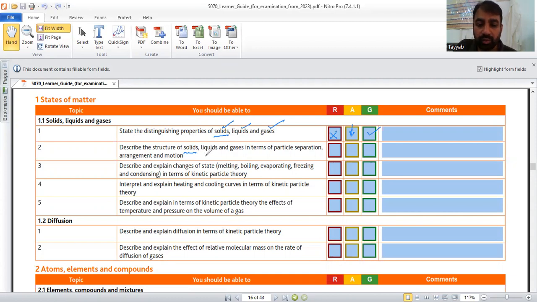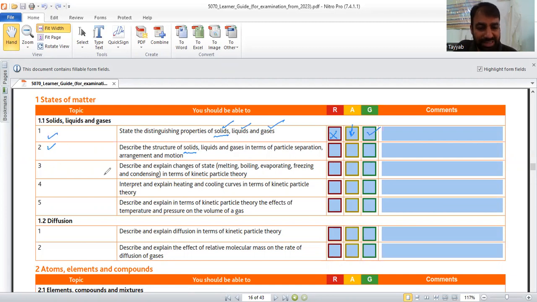When we talk about liquids, in liquids, particles are not tightly packed. They can move from one place to another. They have loose spaces, not regular arrangements. Kinetic energy of liquid particles is more as compared to solid. And when we talk about gases, particles are far apart from each other. Their kinetic energy is highest. They can move from one place to another. They occupy the available space.